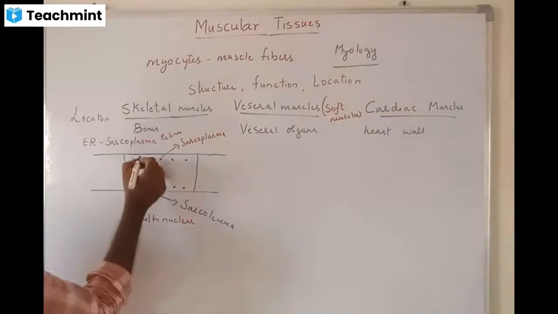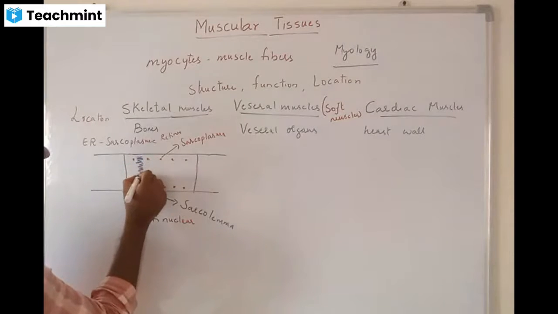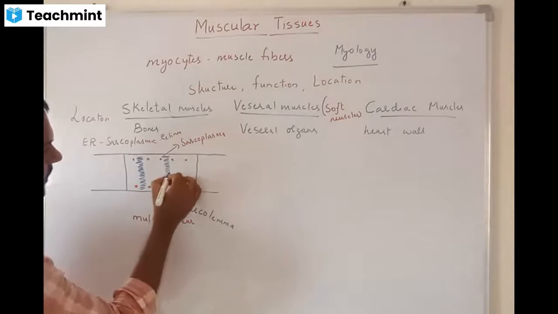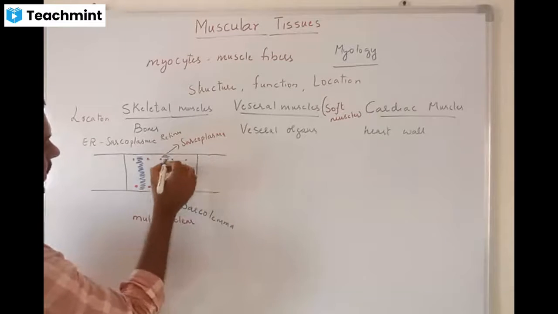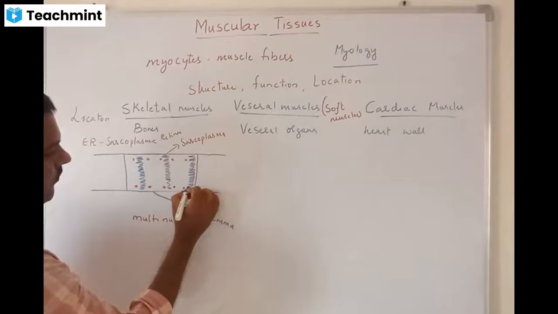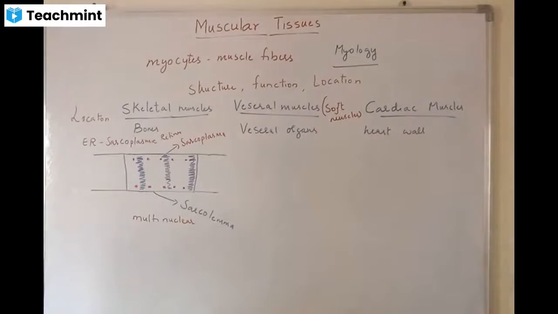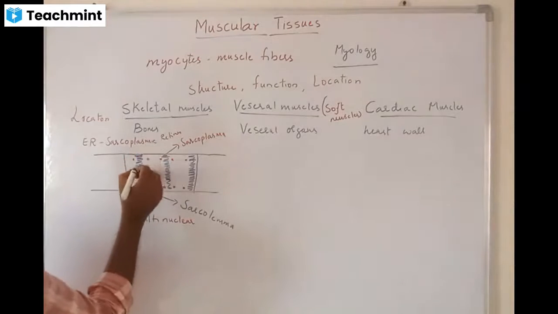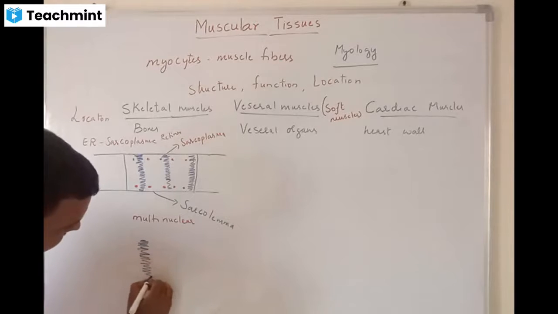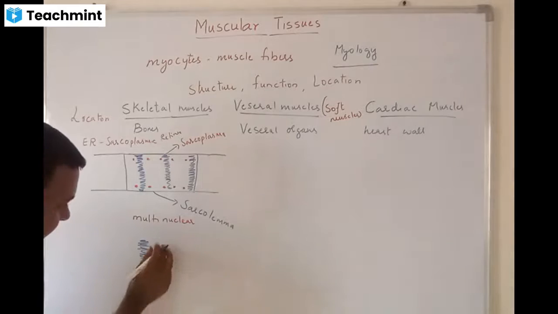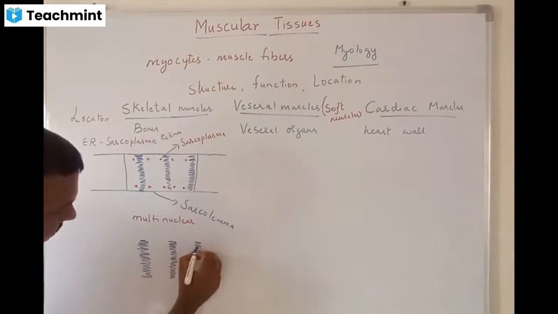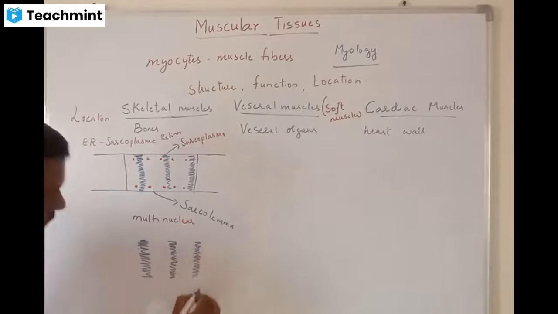There are bands in these muscles. The dark bands are followed by light bands, and again dark bands.